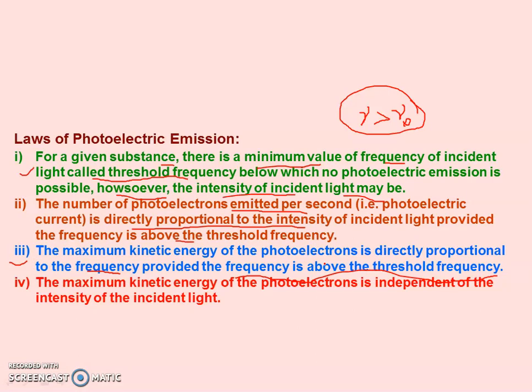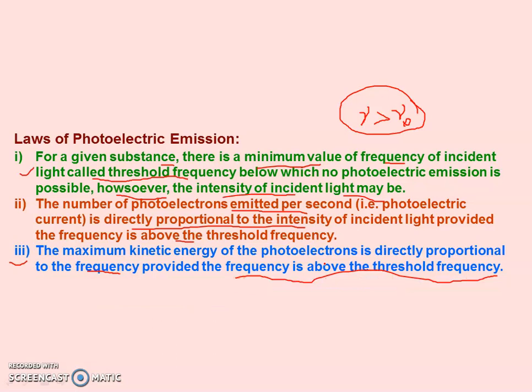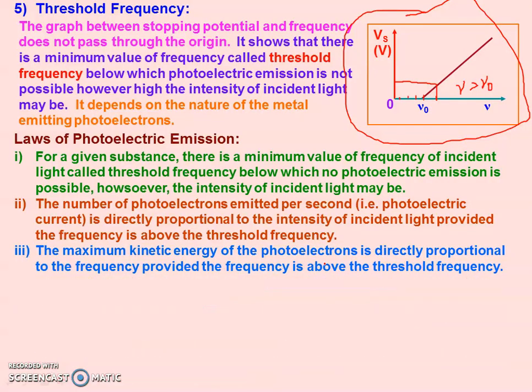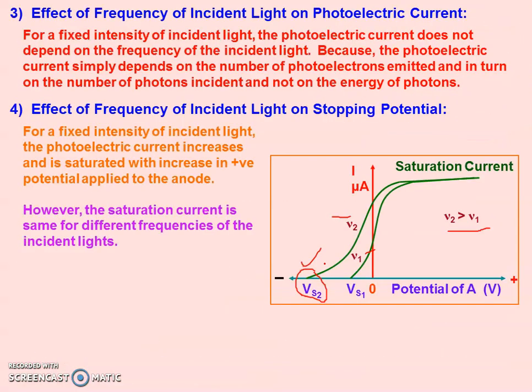But the maximum kinetic energy is independent of intensity. It means if we increase the intensity, there is no effect on kinetic energy. Now we can draw this observation or this law from this graph.